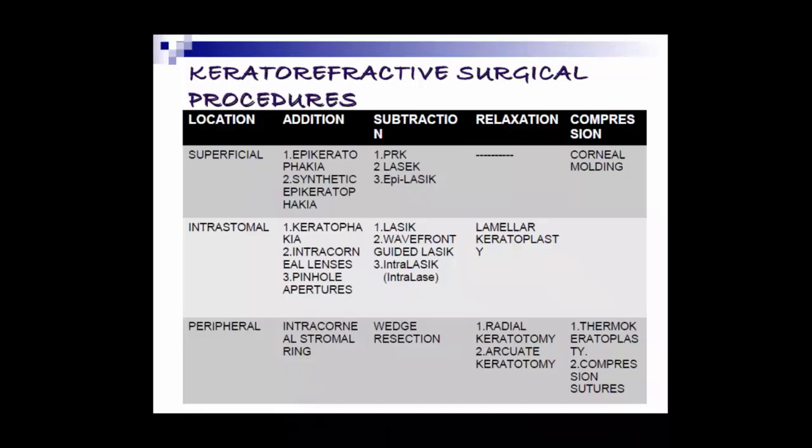Okay. So are you clear what I'm trying to tell you? When it comes to the cornea, some methods are used on the superficial layer, some on the stromal layer, and some on the peripheral layer. Generally, these methods won't cross the Descemet membrane. The Descemet membrane should not be touched, because the endothelium layer is underneath, and that would damage it and become a problem. All these different methods and places we will discuss in detail, not in today's session, but mostly in the next session.